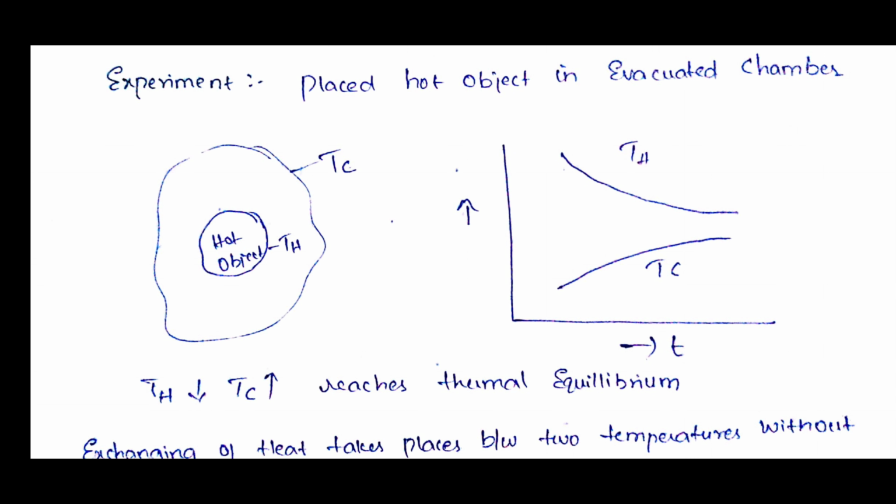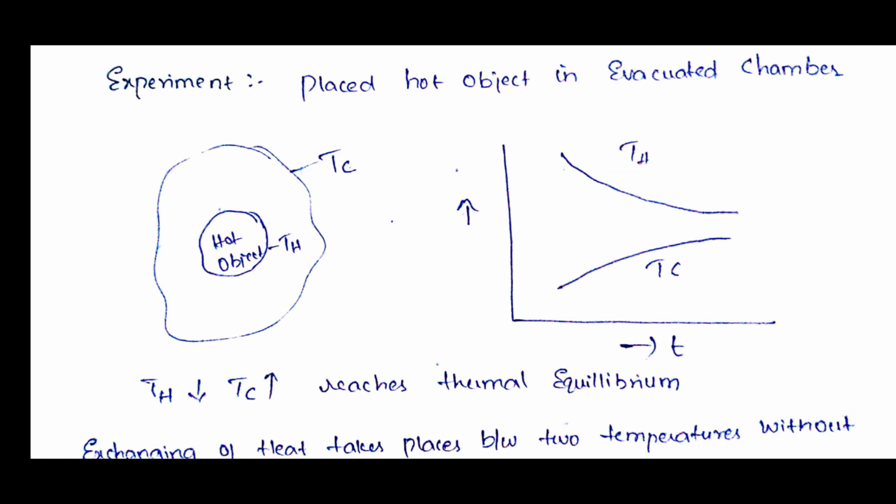Then they drew a graph for a certain period of time, with time on the x-axis and temperature on the y-axis. They observed that the temperature of the hot object goes on decreasing, and Tc goes on increasing until it reaches thermal equilibrium.